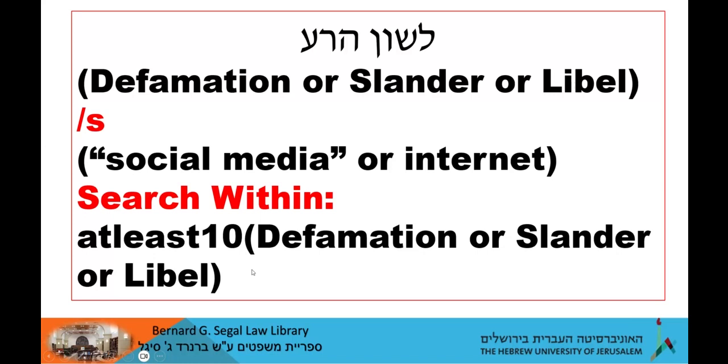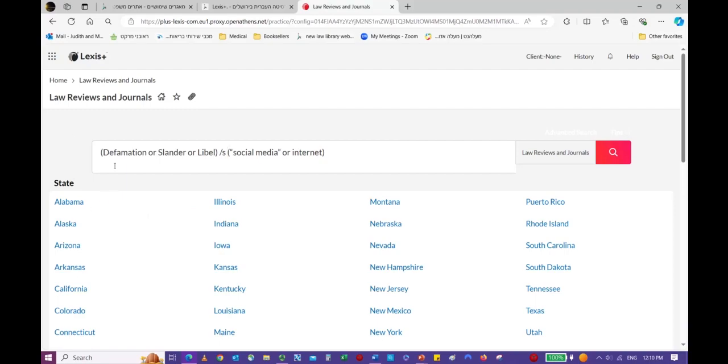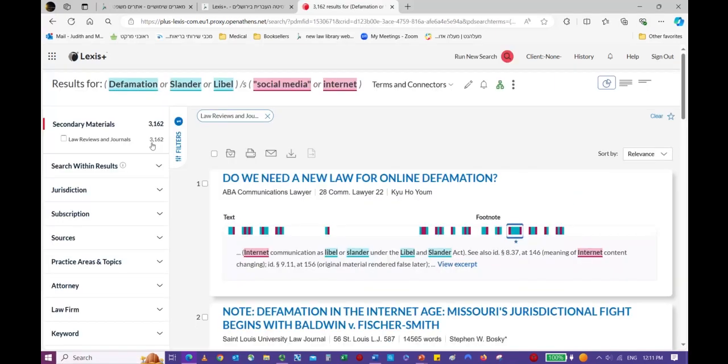Back to Lexis. So we've typed in, again, defamation or slander or libel within the same sentence as social media or internet. And we're going to click on the magnifying glass to search. There are 3,162 articles. That is a few too many to search through. So let's see how we can be more exact in our search.